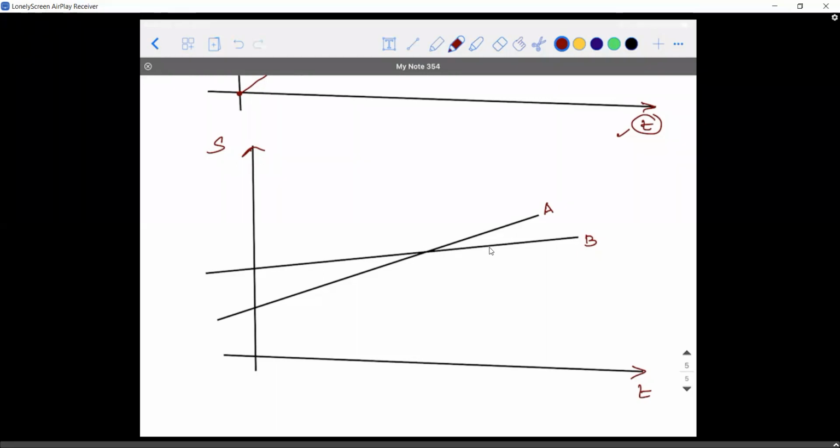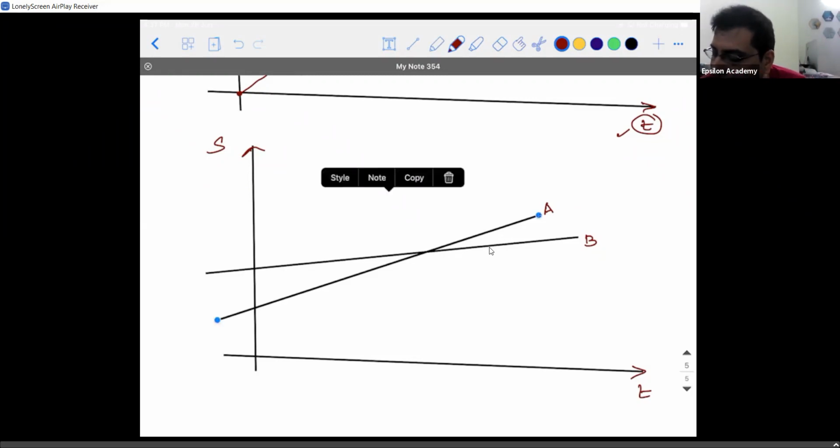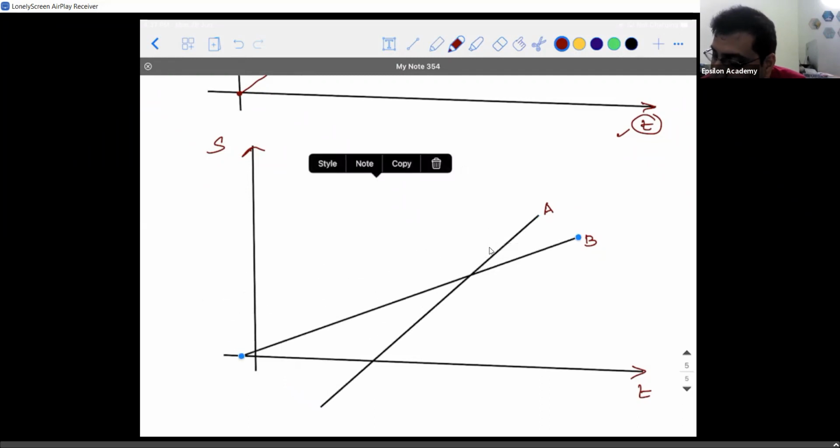A, sir. How did you say that? A has covered more distance in less time, whereas B has covered less distance in more time. You guys are still in the same thing, more distance, less time, and all those things. Sir, is it because it is directly proportional to time? Okay. I'll make it simple for you guys. I understood how you're thinking. I'll make it more direct for you guys.